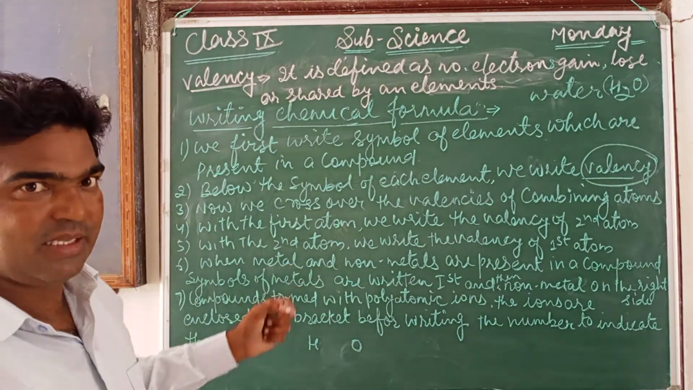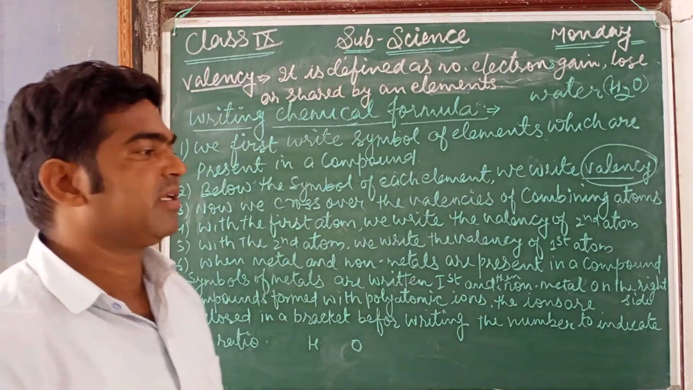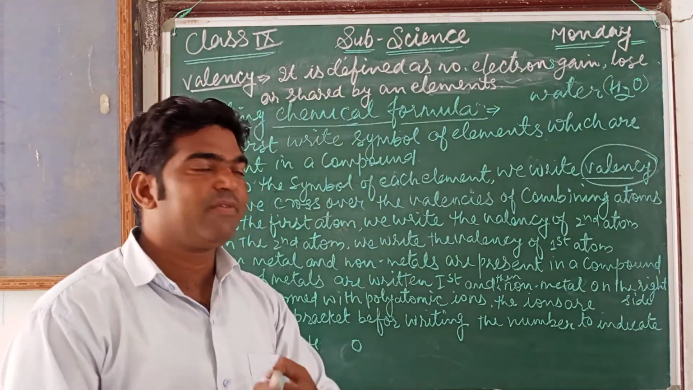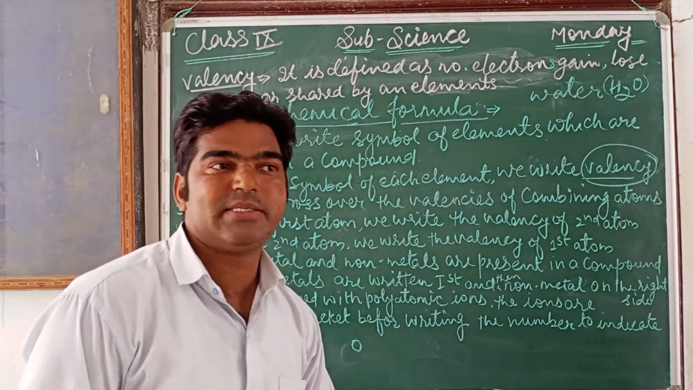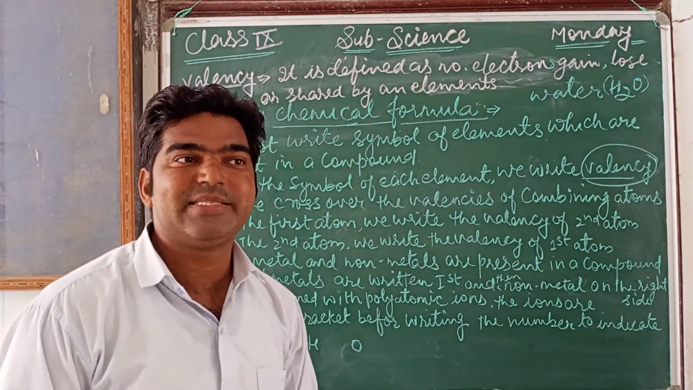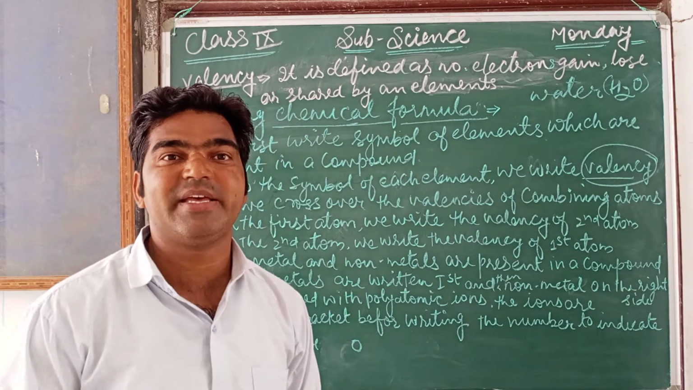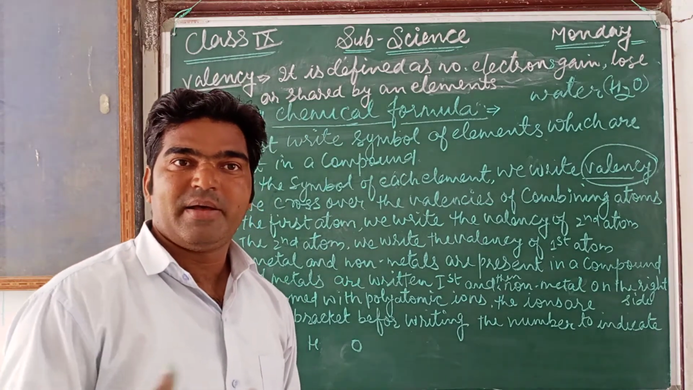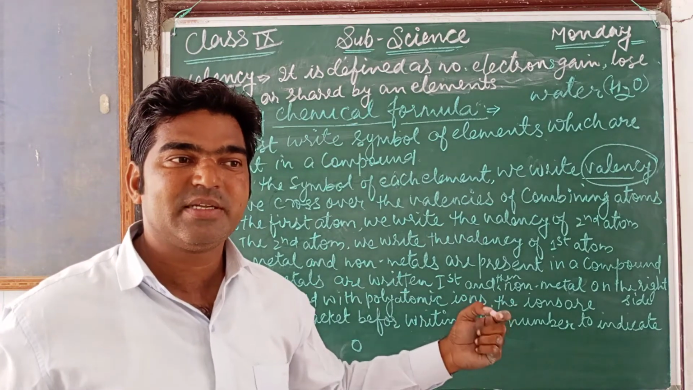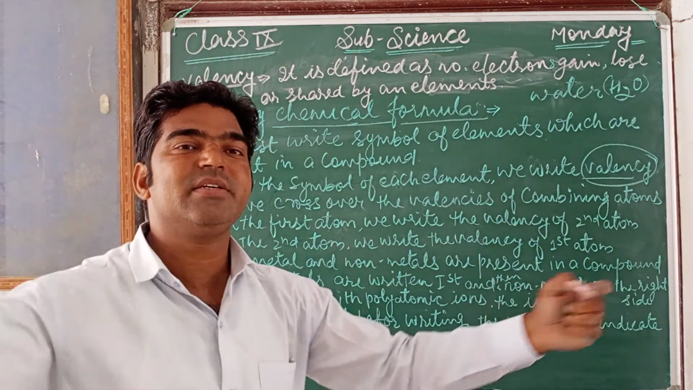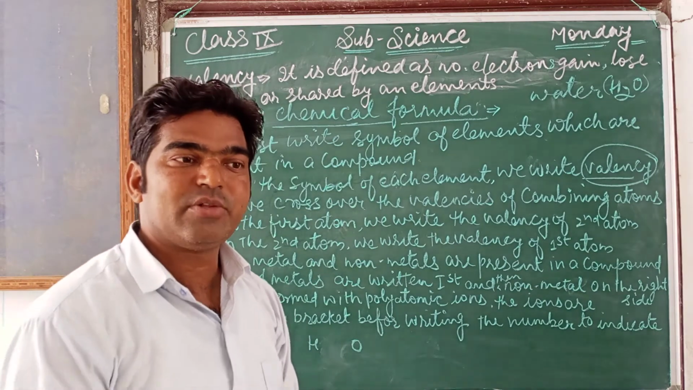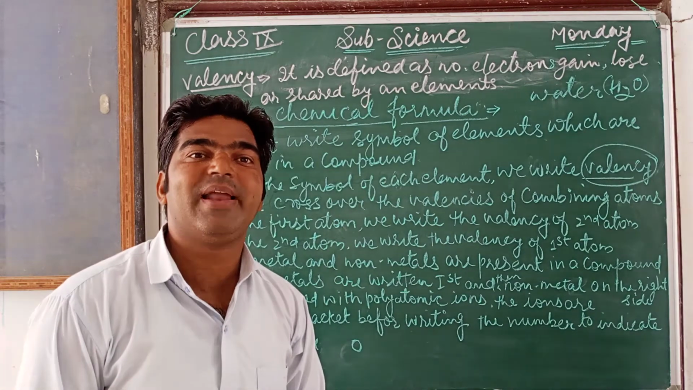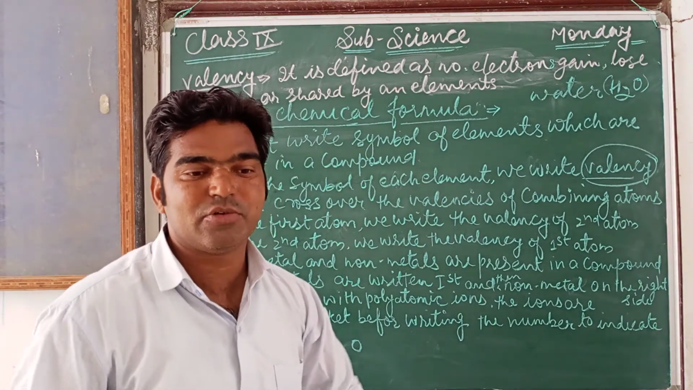So it's clear, valency. One example I am giving is the combining capacity. For example, we have two hands. So these two hands are our valency. For example, an octopus has 8 hands. Octopus can combine with its 8 hands. So that 8 is the combining capacity, or the valency of the octopus. We have 2 hands, so our valency is what?